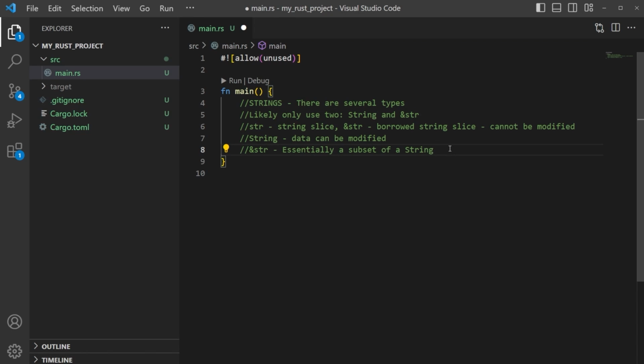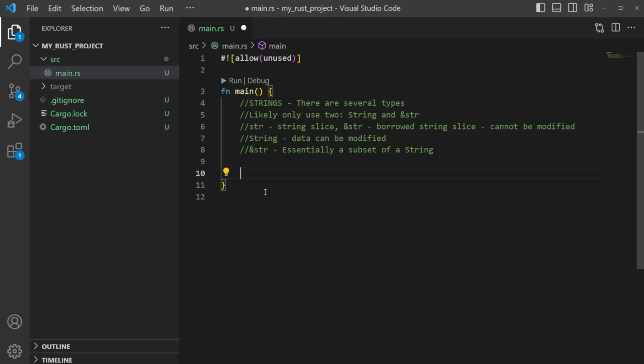Strings also allow for modification. So depending on what we're going to use throughout the course will then depend on what type of string we use. So for example, if we have something more static, like a greeting, like if we just say let greeting equals hello there, and we know that's not going to change, then that automatically becomes a borrowed string slice. Okay, so something to think about.